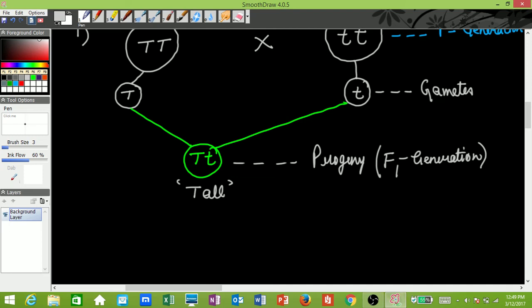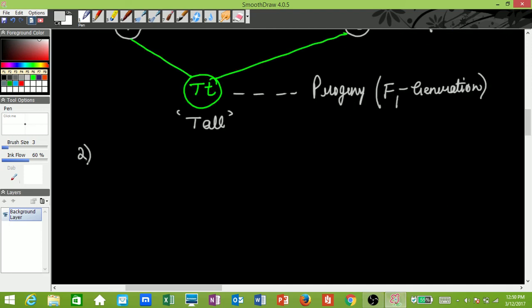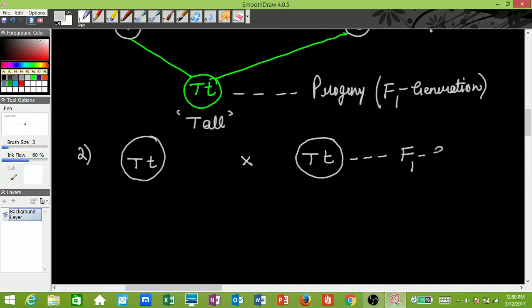Next, we go to the second step of the cross. He took any two plants from the F1 generation, the progeny which was produced. So he took capital T small t and crossed it with capital T small t. Again, these two were tall. Now these are the F1 generation, and he selfed the F1 generation. That is, he did self-pollination in the F1 generation.